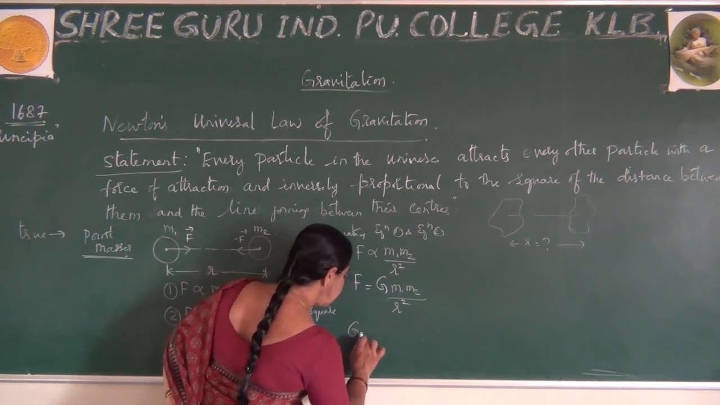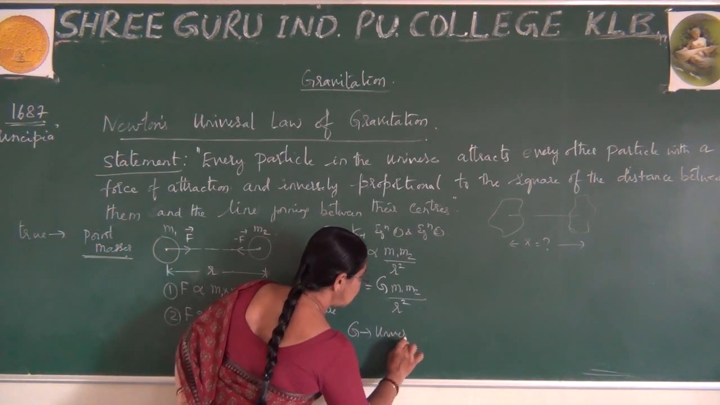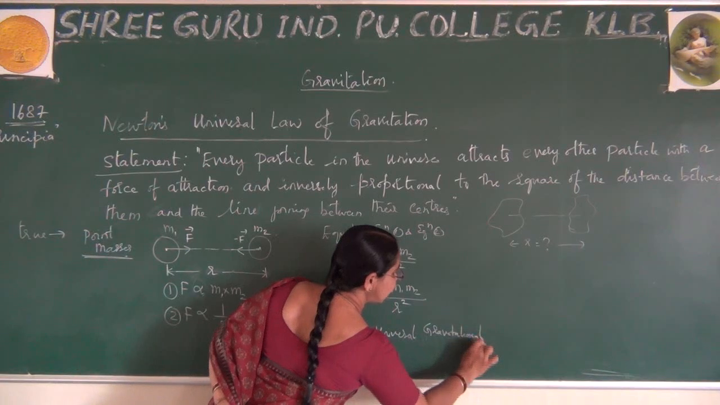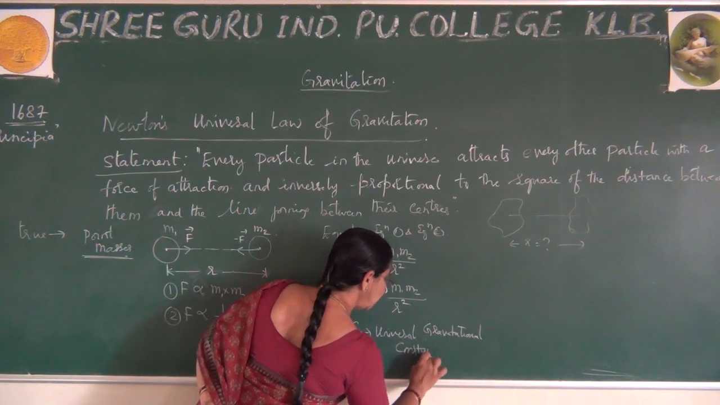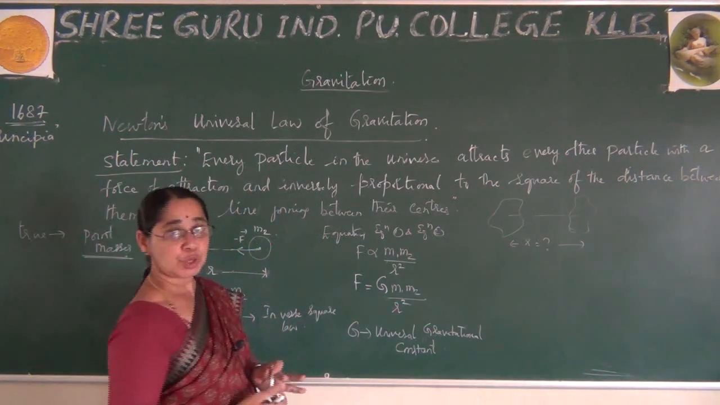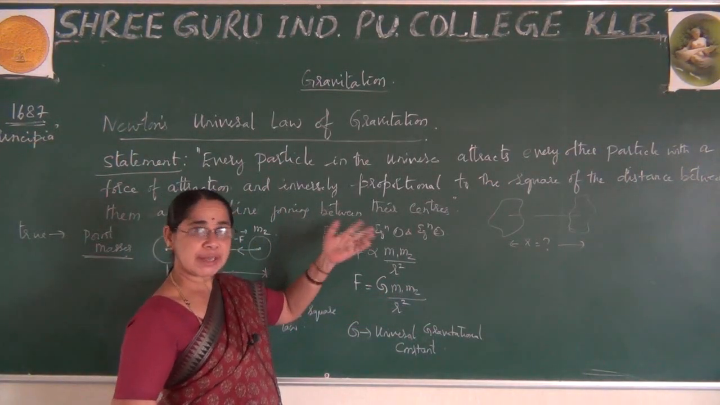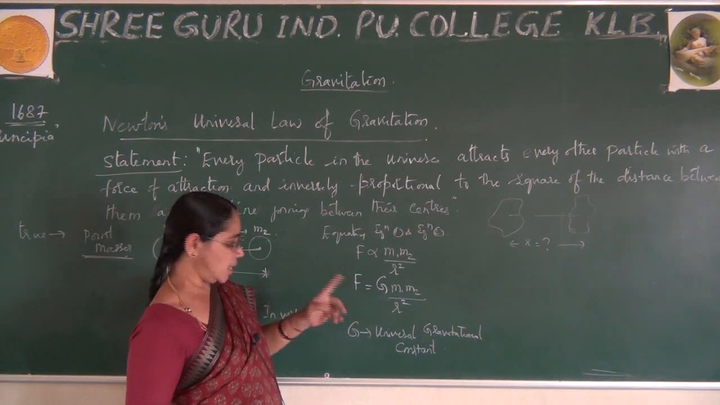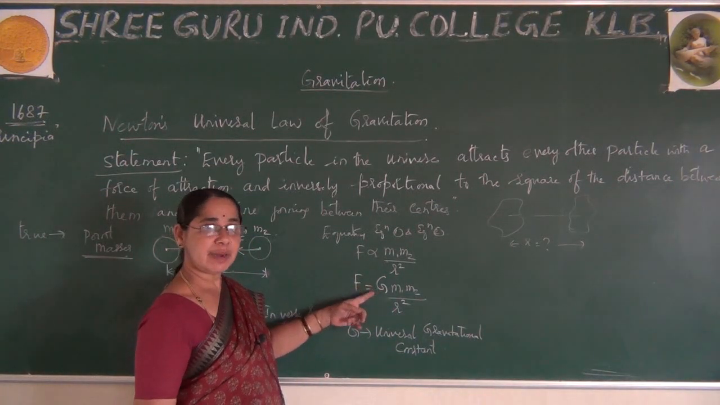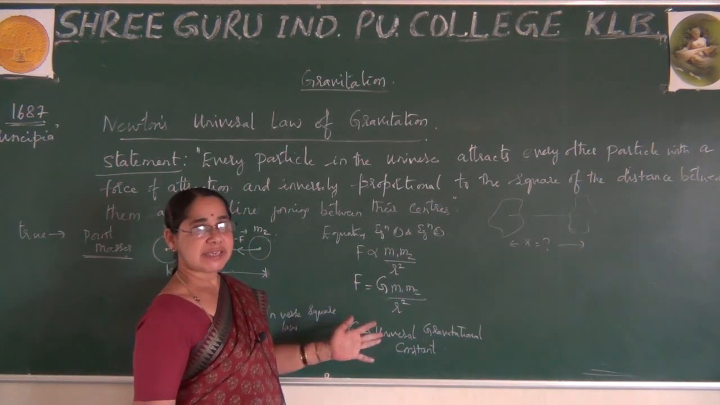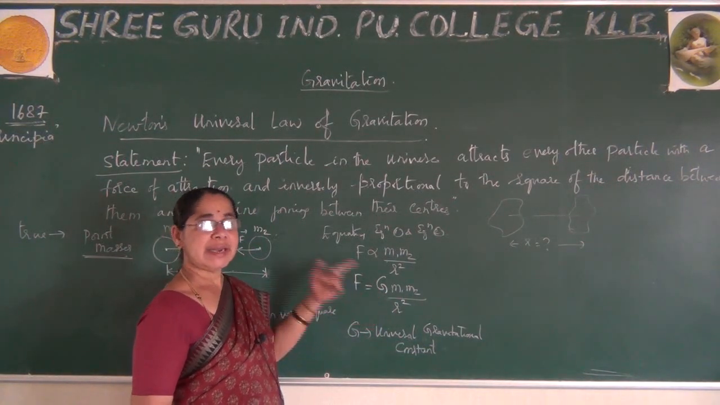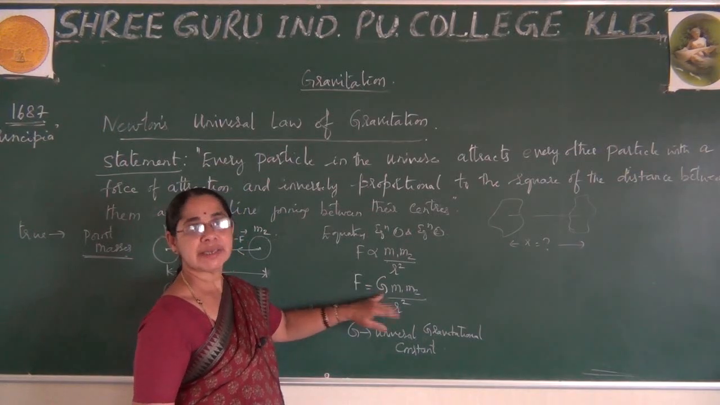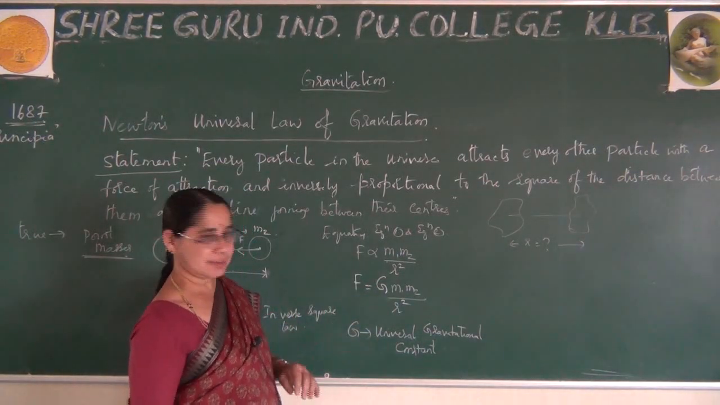This G is called the universal gravitational constant. What do you mean by this? Universal. It is the same throughout the universe. It is the same for all the planets or anywhere in the universe. Whatever you explain, it remains the same. It will never change. Throughout the universe, this G remains constant and will never change. It is the same for all objects. Therefore, this capital G is called the universal gravitational constant.